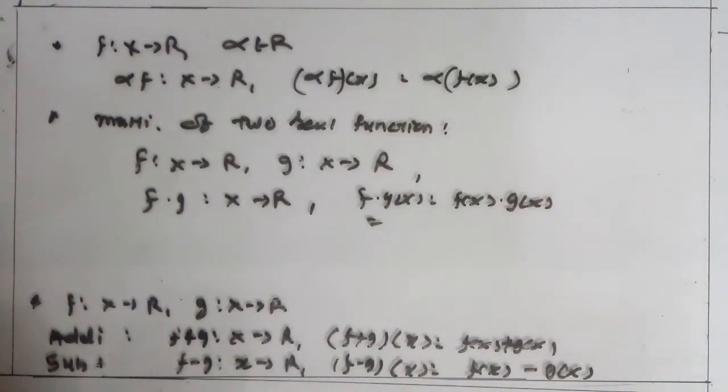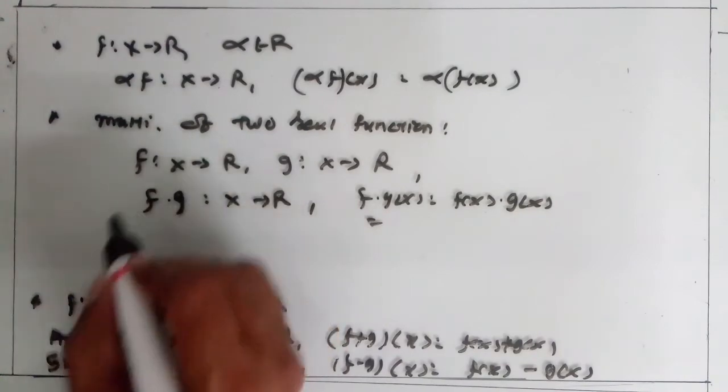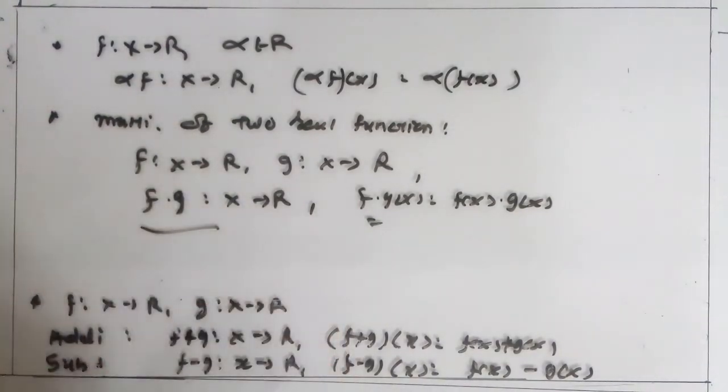This function is called the multiplication of functions. So for f from X to R, g from X to R, the multiplication of f and g is defined by f into g from X to R, (f into g)(x) is equal to f(x) into g(x).